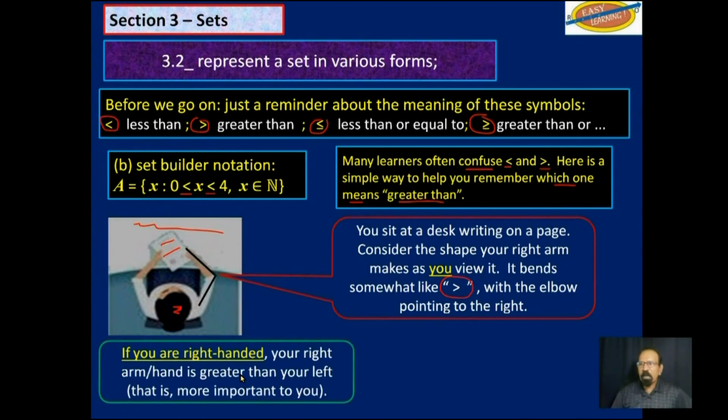Now, if you are right-handed, your right hand or arm is greater to you than your left. That is, it is more important to you. So if you are right-handed, this is very easy to remember. This sign here that has the shape of your right hand, which is greater to you, means greater than. So 9 is greater than 5.